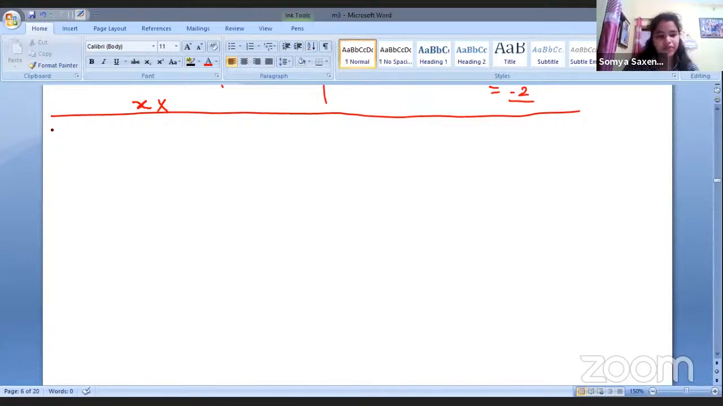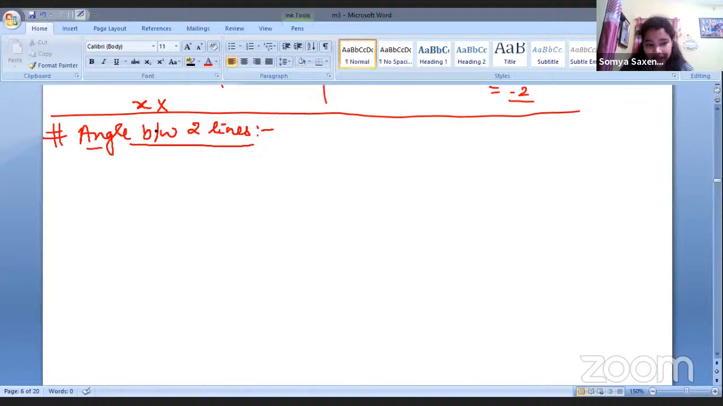Moving ahead, another very, very important concept. Angle between, so this BYW, this is between. And I'm very habitual of writing between like this because in 12th I was writing it like this for the whole year. Okay, so angle between two lines, right?